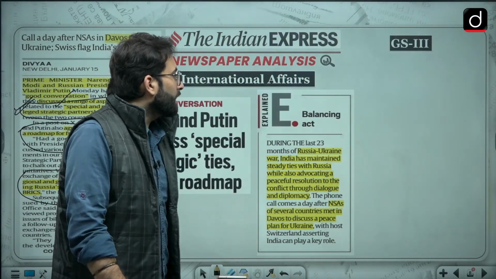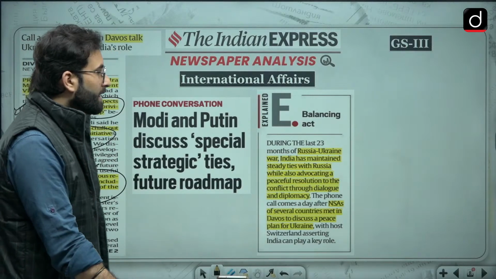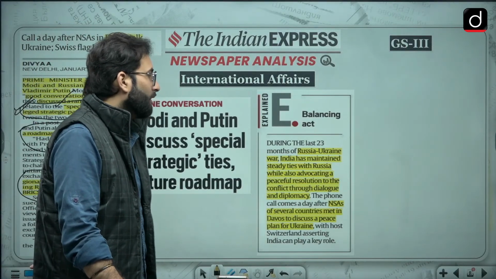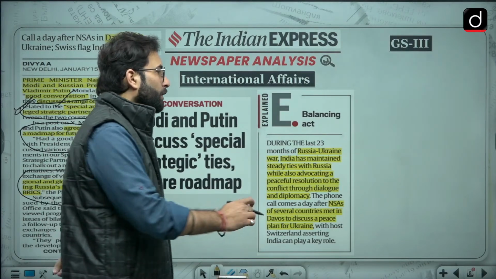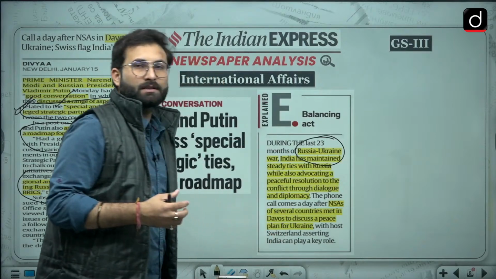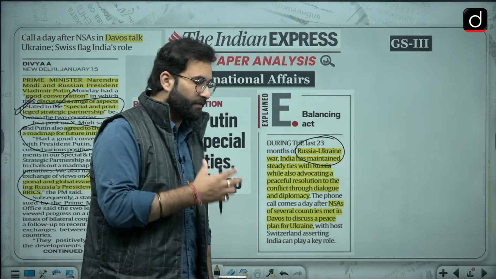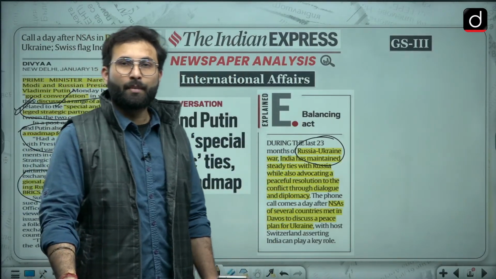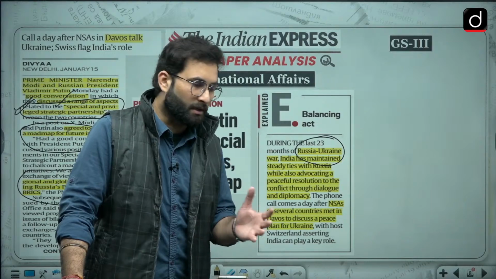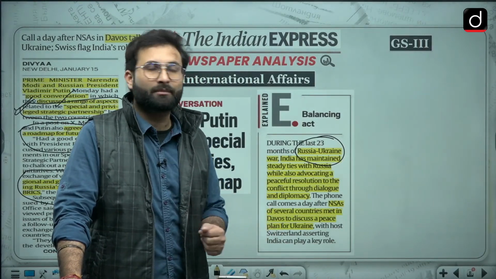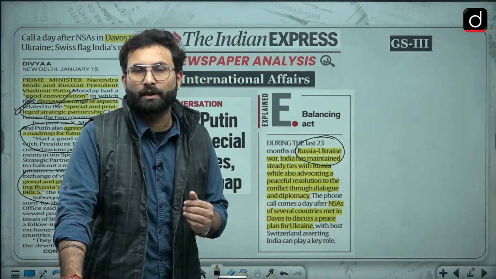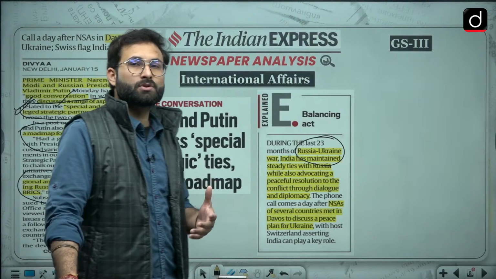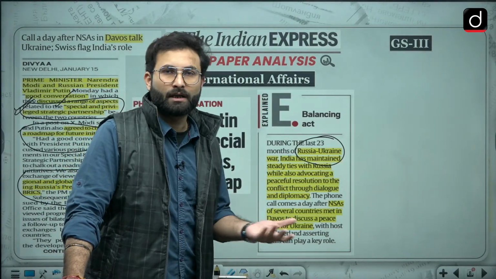Okay, during the last 23 months of the Russia-Ukraine war, India has maintained steady ties with Russia while also advocating a peaceful resolution of the conflict through dialogue and diplomacy. When we are talking about Russia-Ukraine, though we have this inclination with the USA, and the USA is in favor of Ukraine, or we can say the whole of the West is in favor of Ukraine, India has maintained a balance between the USA and Russia this time. We had not criticized this particular action by Russia on Ukraine. We have said that you should not go for war. This is not an era of war. You should go for dialogue and diplomacy.